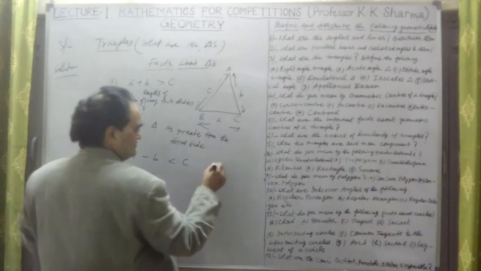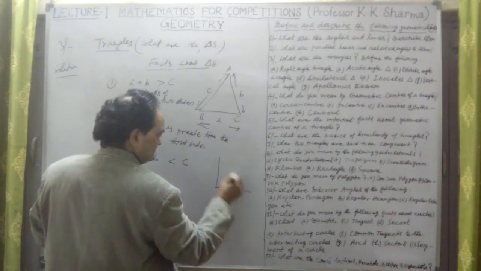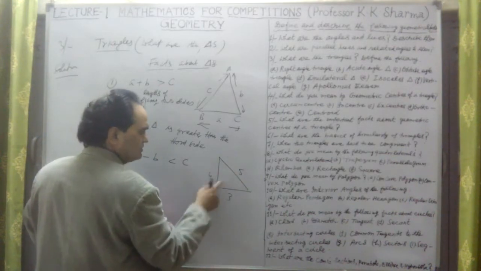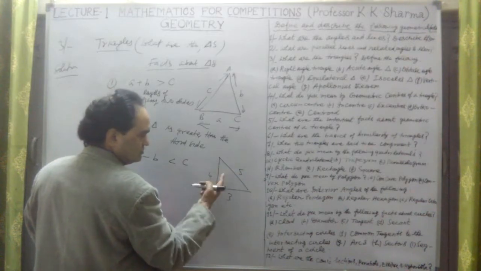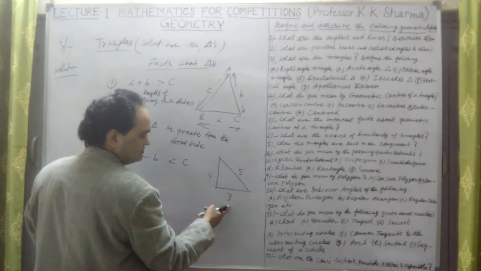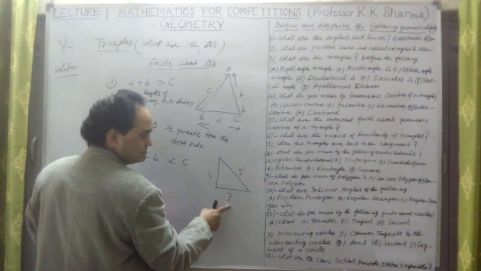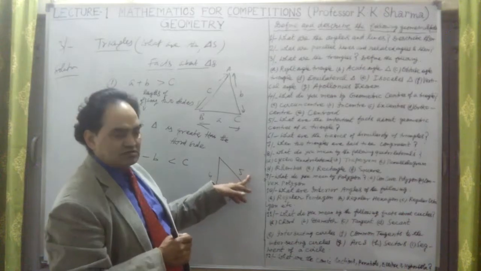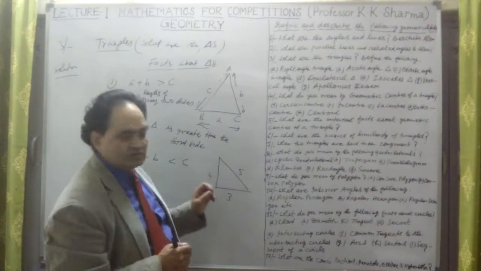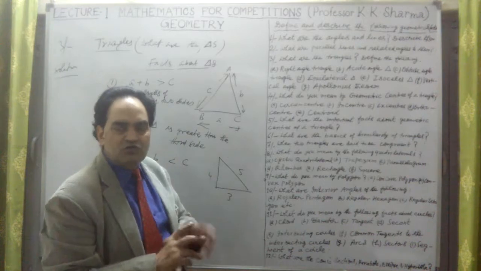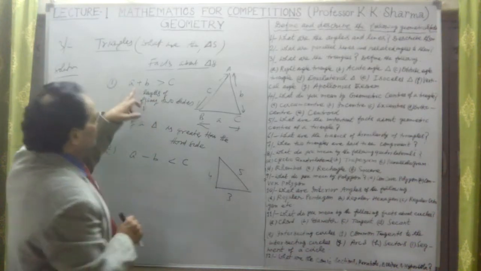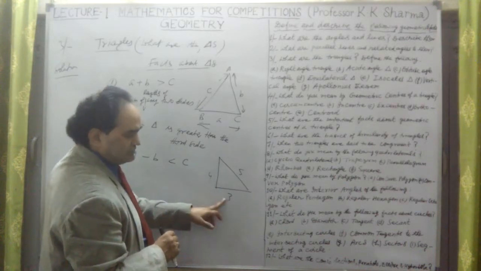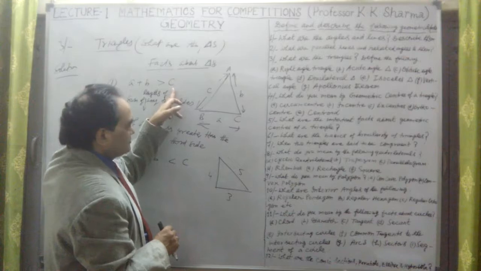For example, if I take a right angle triangle, let me take this 5 here, this is 4, this is 3. Now the difference of any two sides, 5 minus 4, is 1, which is less than 3, the third side. 4 minus 3 is 1, less than the third side. So the difference of any two sides of a triangle is always less than the third side. But the sum of any two, 4 plus 3, is 7, greater than the third side.